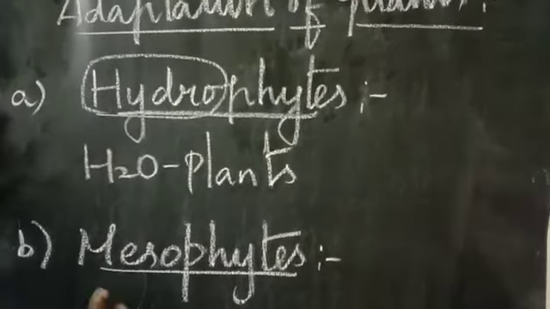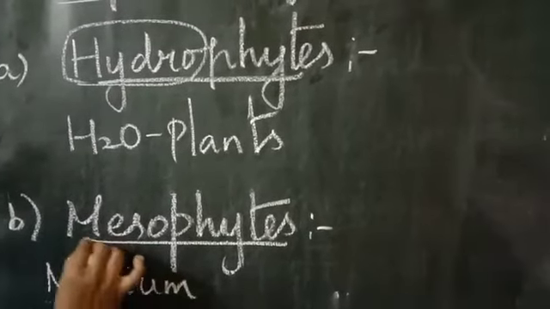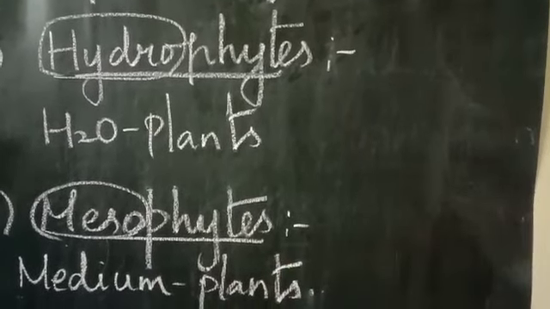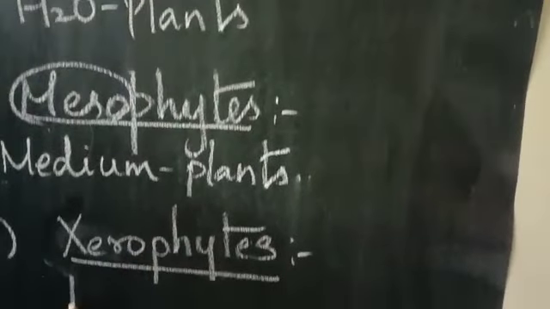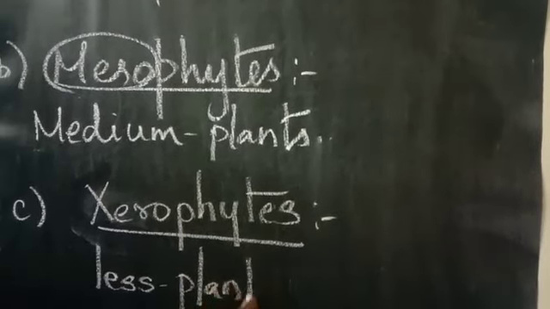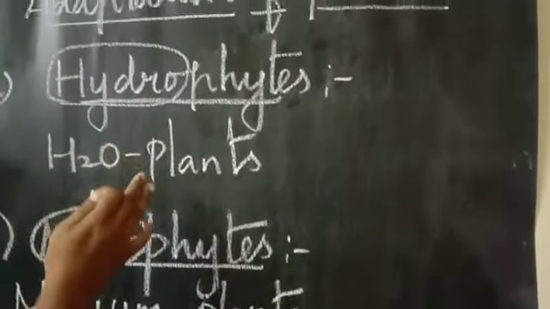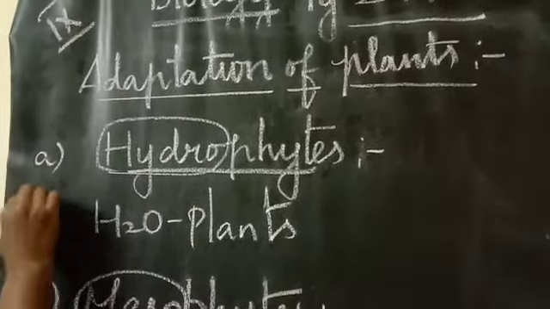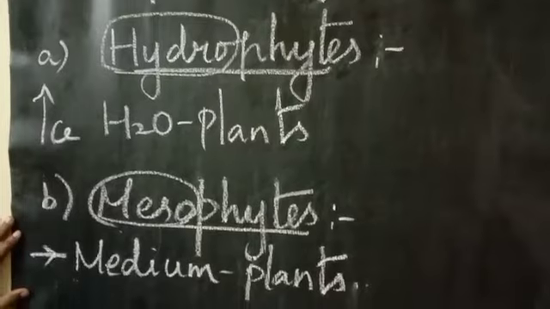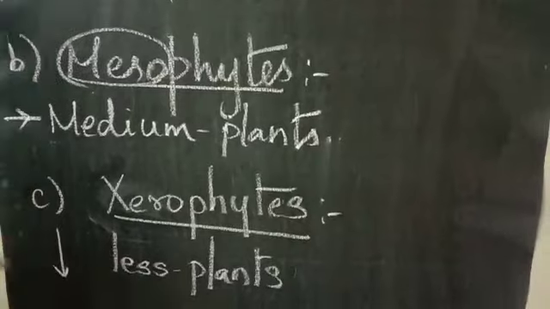Meso means moderate or medium amount of. Phytes means plants. Xero is nothing but less. Phytes, it is nothing but plants. What is required: more amount, medium amount, or less amount? Hydrophytes are plants which require more water. Mesophytes need a medium amount of water, and xerophytes need a less amount of water. So those are the three categories we are going to see.